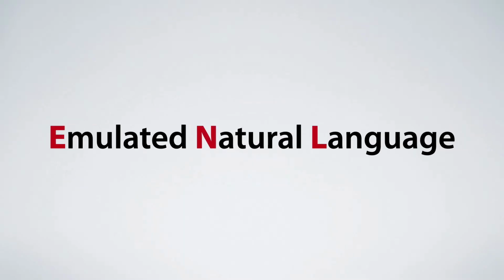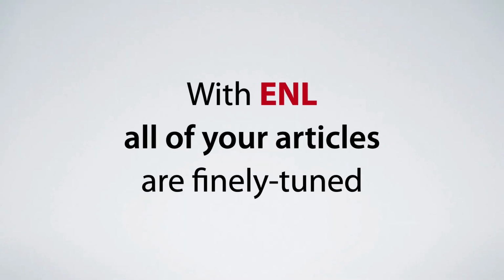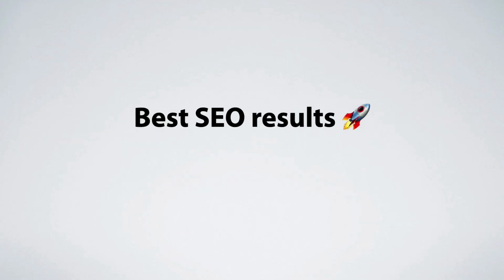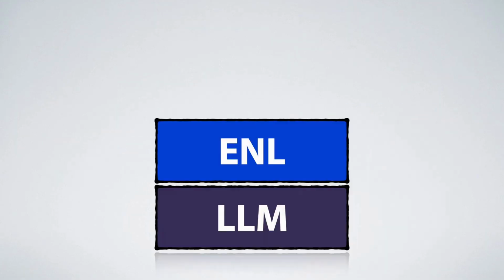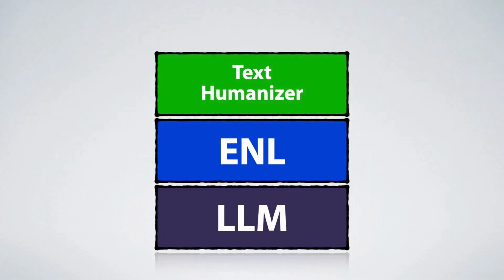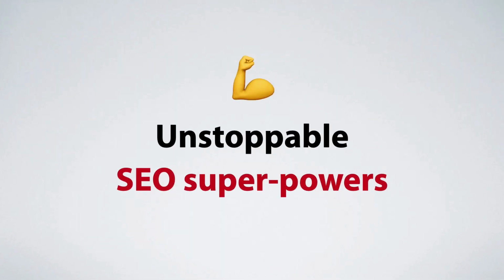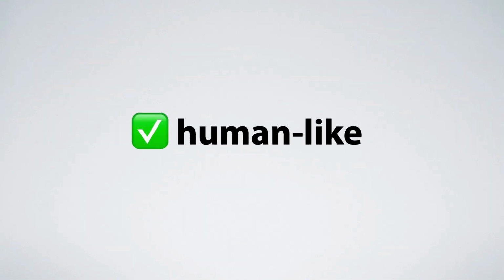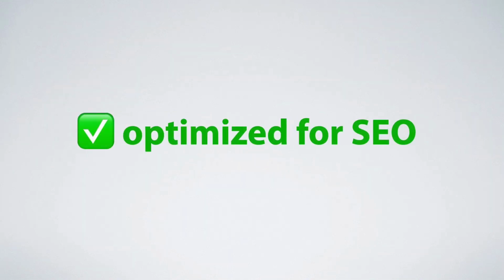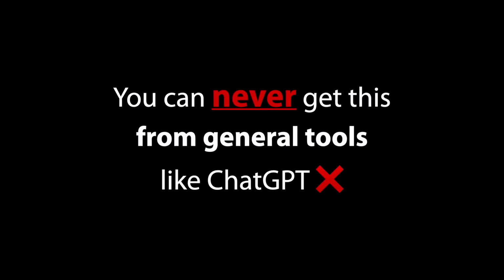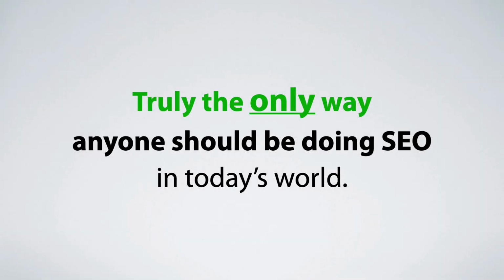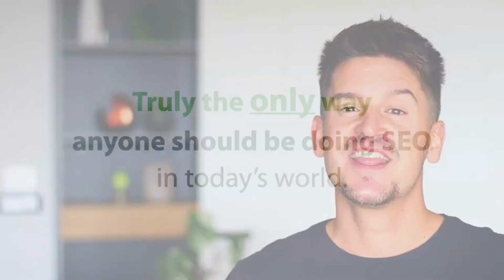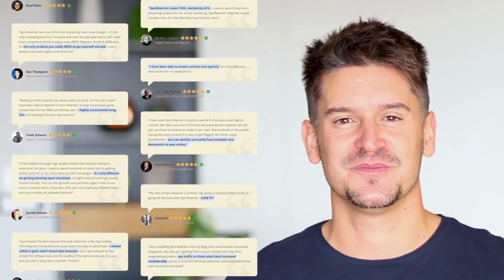But we're not stopping there. We have crossed the LLM technology with our own emulated natural language. With ENL, all of your articles are finely tuned for best SEO results and best rankings. And when you add our Text Humanizer on top, you've now got actual, unstoppable SEO superpowers. We're talking about top quality, unlimited content that is 100% genuine, human-like, and fully optimized for SEO. You can never get this from general tools like ChatGPT, and it's truly the only way anyone should be doing SEO in today's world.